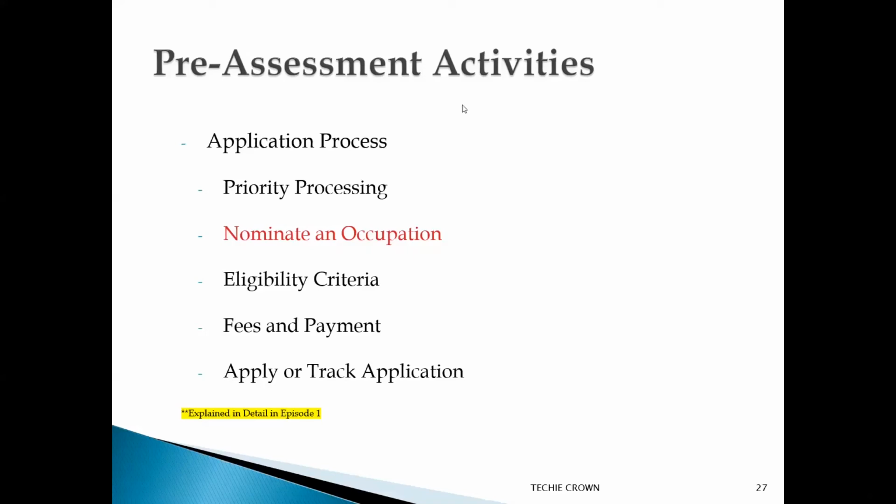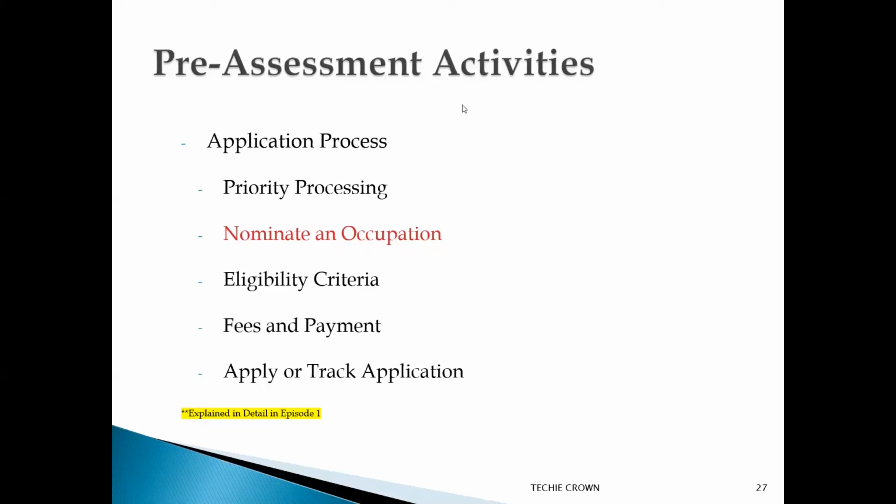In case you choose a wrong authority or apply for an irrelevant skill code, then you will end up getting a negative assessment and there will be no refund for the negative assessment. And again, you have to start the process from scratch if you want to get a positive assessment from the relevant assessing authority. So make sure you apply for the right job code to the right assessing authority.